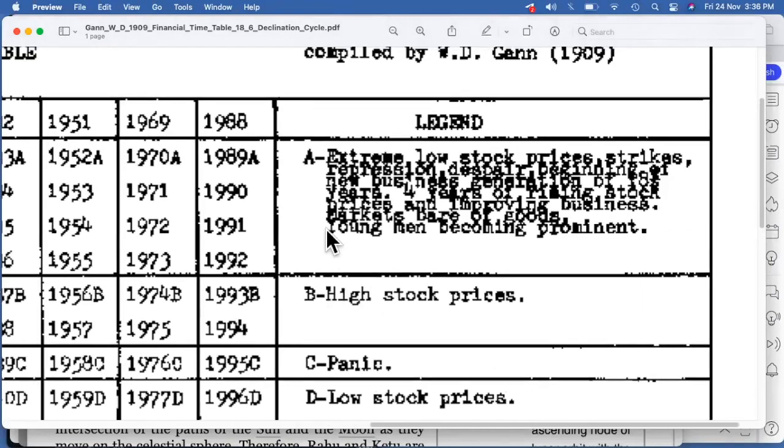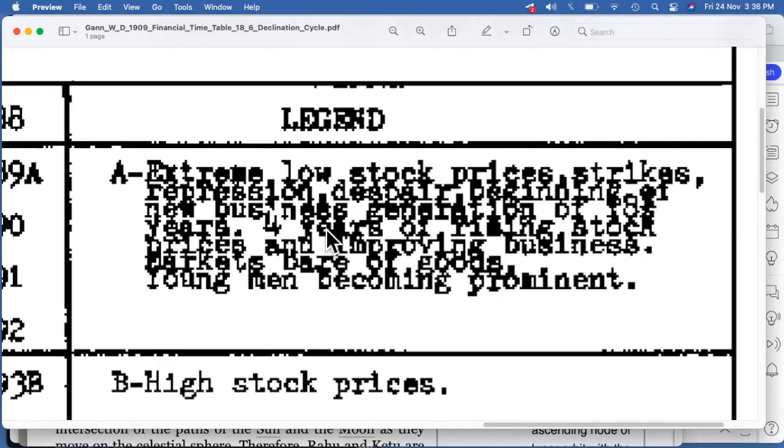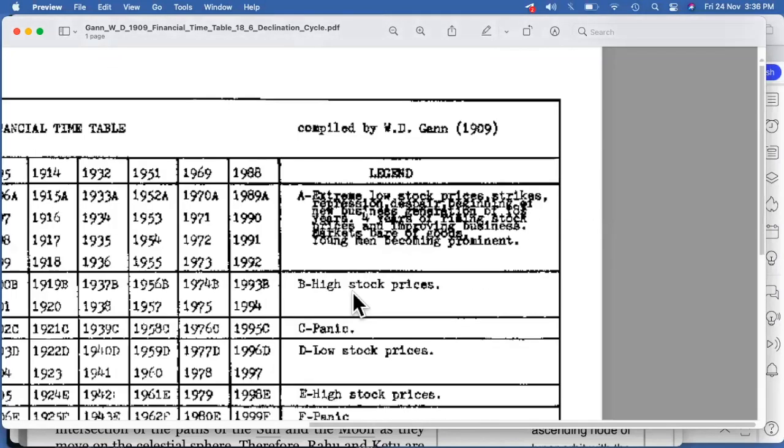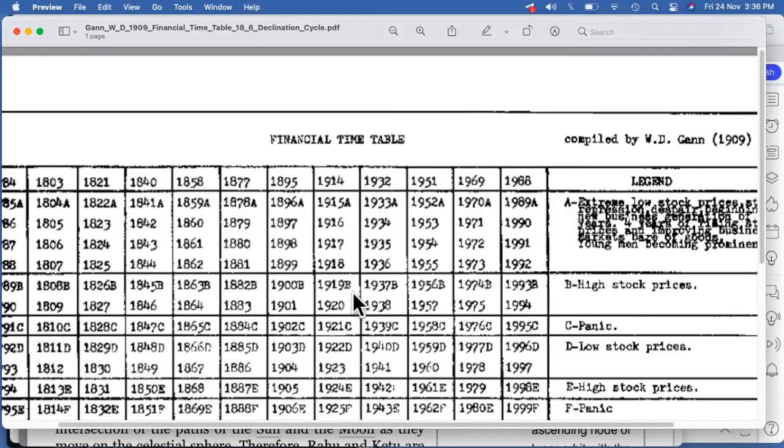So this is A, which signifies extreme low stock prices, strikes, depression, despair, beginning of new businesses, a new generation, and 4 years of rising stock. This is really important for us to understand because these 4 year cycles are going to be critical. We will try to see about those things also. One of the most important things, young men becoming dominant. So yes, B, high stock prices. Again, these are specific cycles. You need to go back to the dates and try to understand precisely when exactly they would be happening.